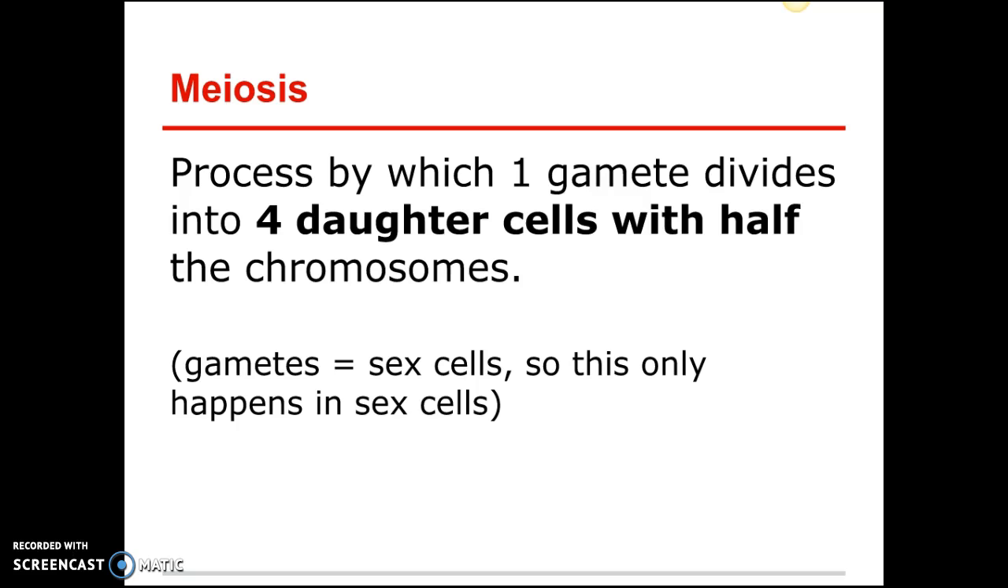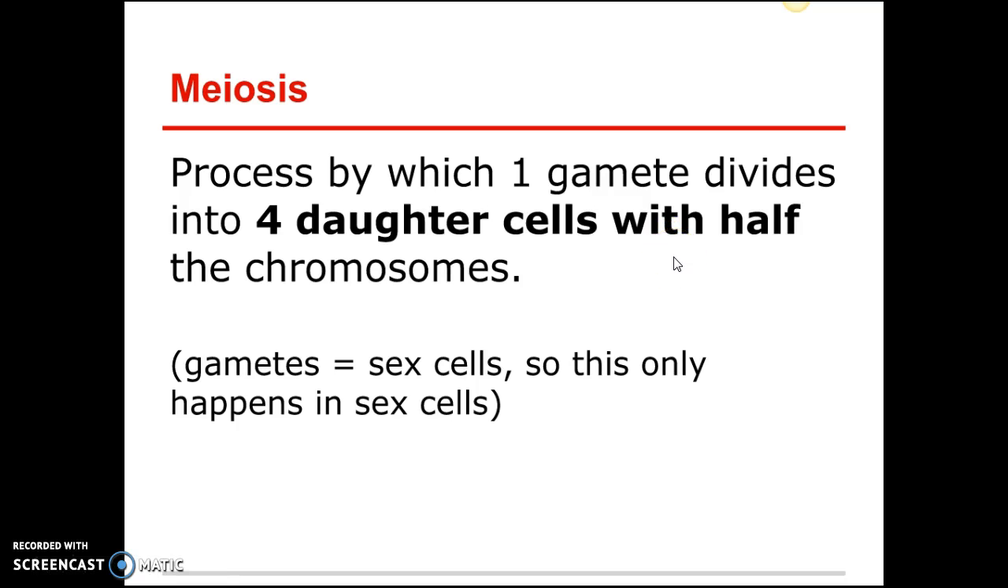So this meiosis only applies to sperm and egg cells, okay? Did you write that down somewhere? Only applies to sperm and egg cells. Mitosis, however, the one you learned about yesterday, applies to body cells, so every other cell in your body. Only the cells that are used for reproduction, that are going to pass information down to the next generation, go through this meiosis, okay? I want you to circle 4 daughter cells with half the chromosomes.